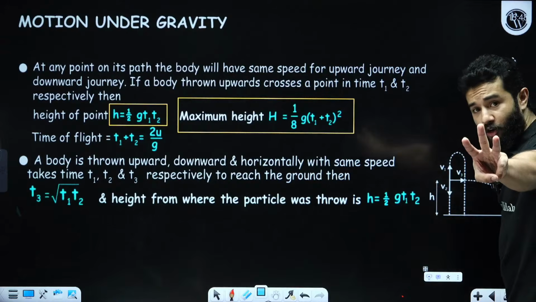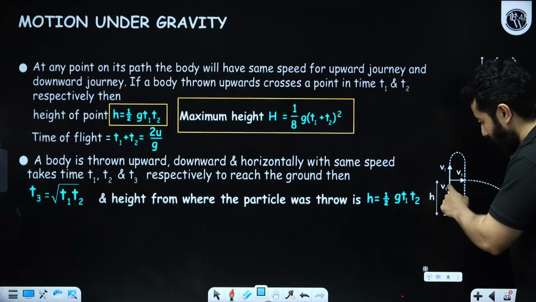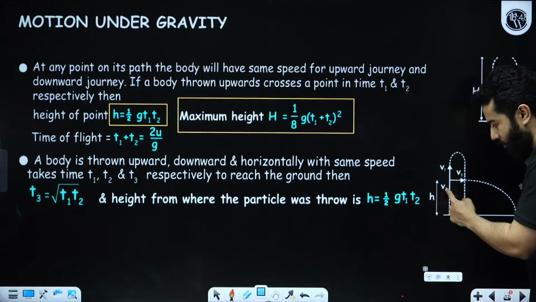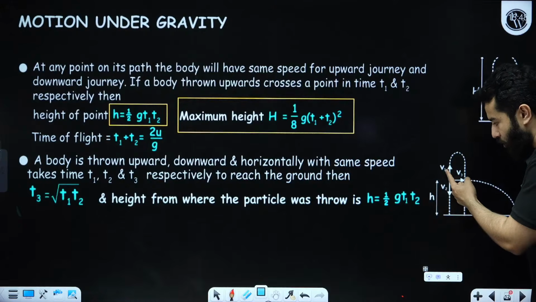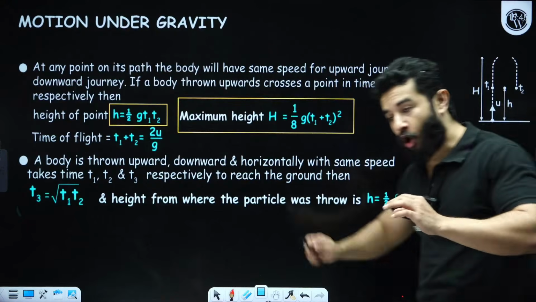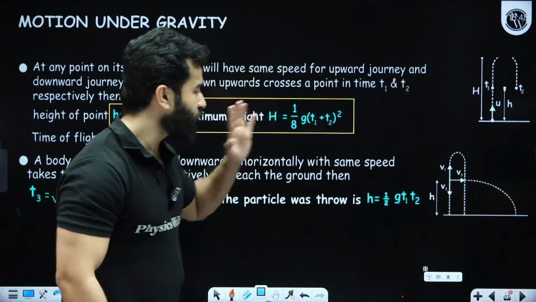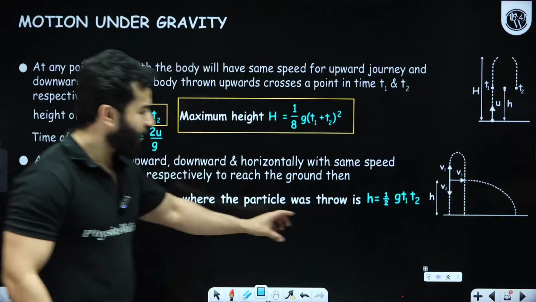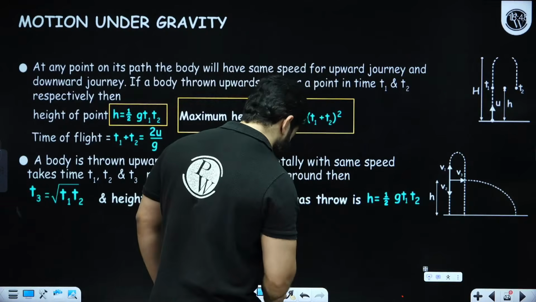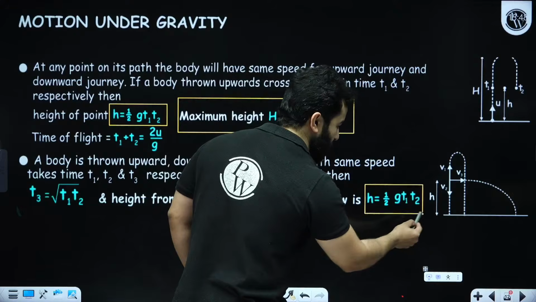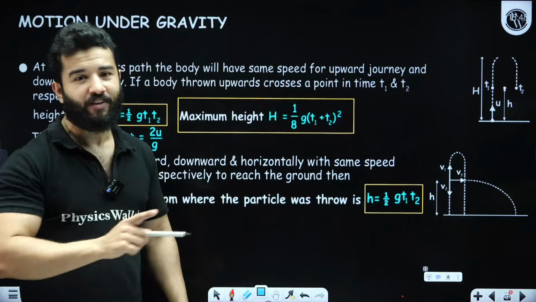Let's suppose we have got three particles. One of the particles is thrown downwards with velocity v2, one of the particles is thrown upward with velocity v1, and one of the particles is thrown horizontally with velocity v3. So again, my dear friends, because this is the common height, we can simply write half g t1 t2. Got it? So this formula is very, very important.